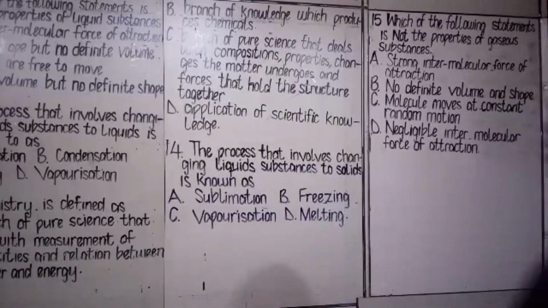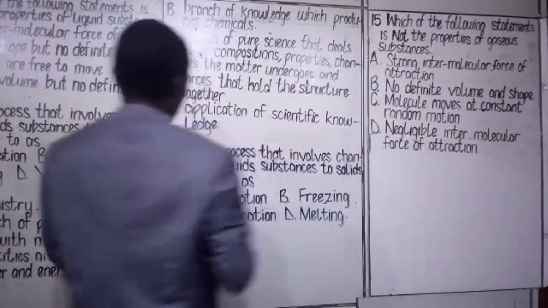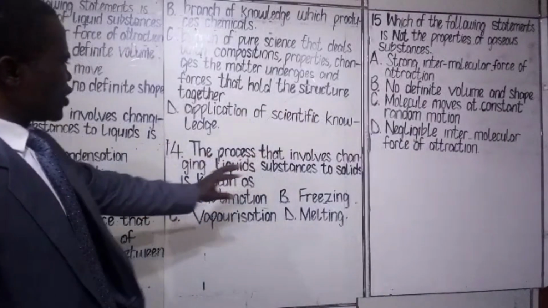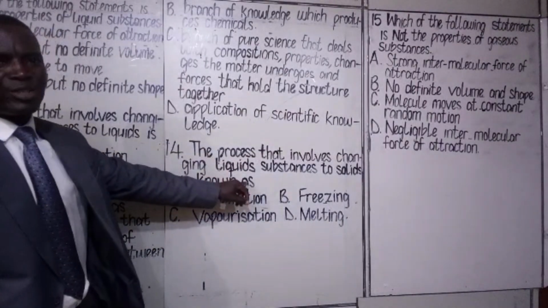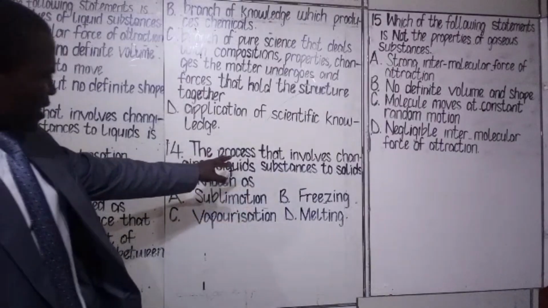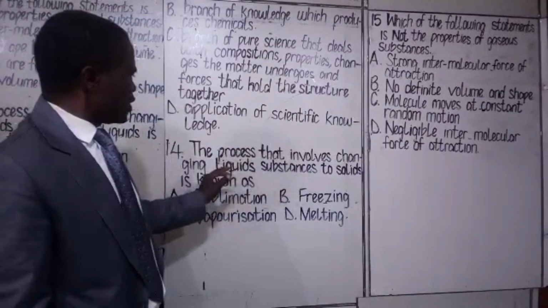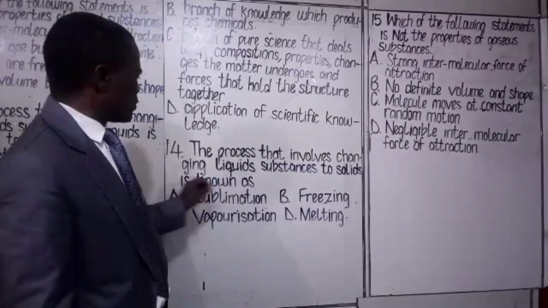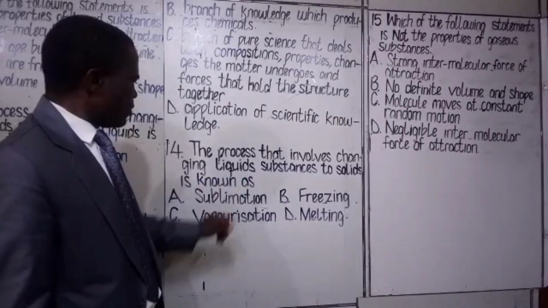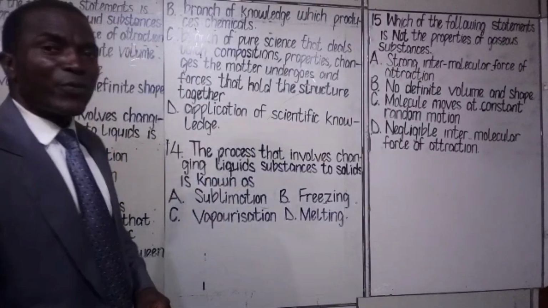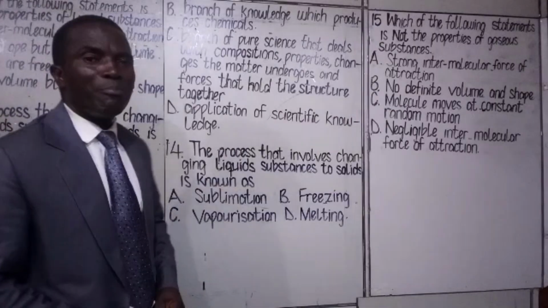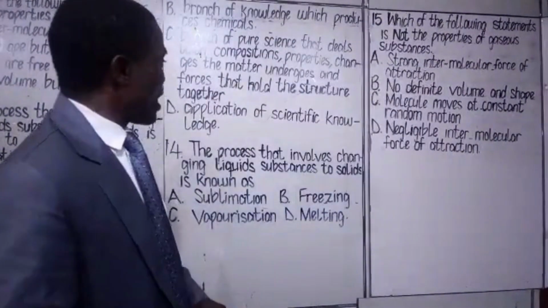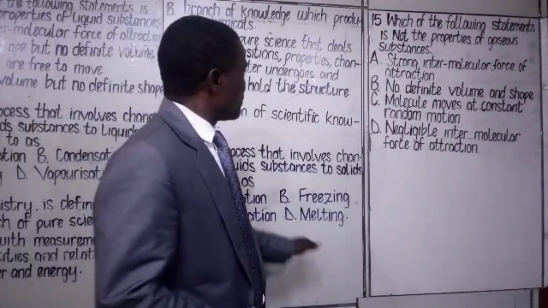Class assessment 14. The process that involves changing liquid substances to solid is known as dash. A. Sublimation. B. Freezing. C. Vaporization. D. Melting. You choose the most appropriate one out of those ones.